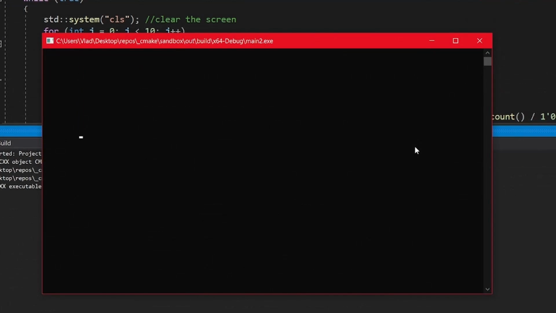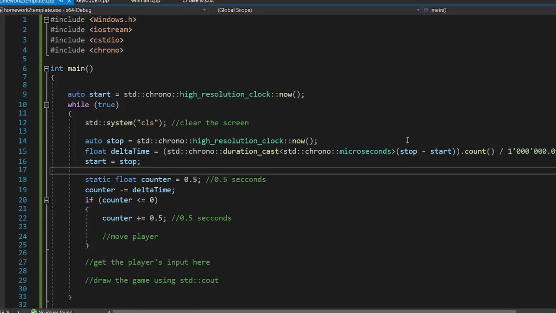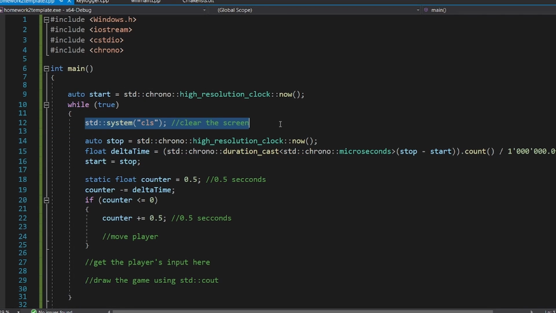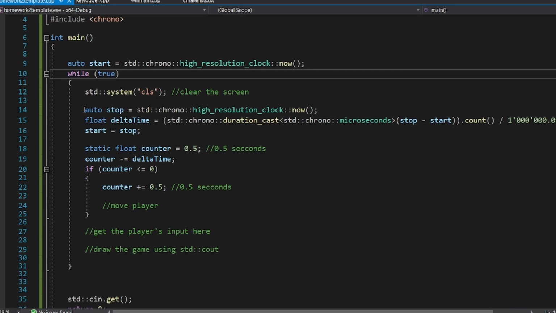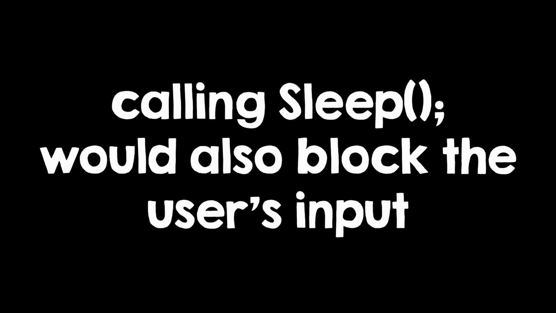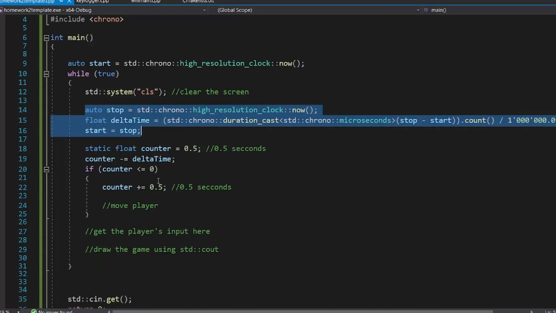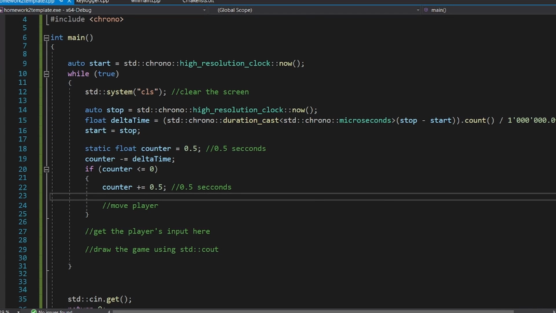Now for the second homework, you'll have to implement a snake clone or just implement some movement in the console using what you have learned today. You can use system("cls") to clear the screen. Don't forget that you have to include cstdio, and also, to make the player move at the desired speed, you can just call Sleep, because that would also block the input. So use this template that I gave you in the description.